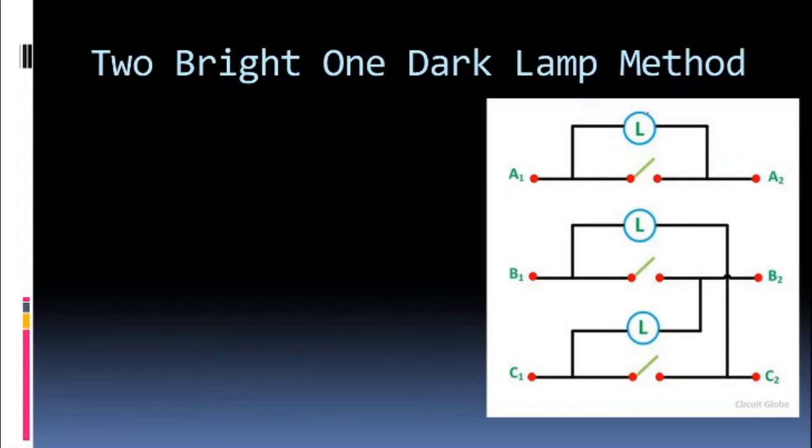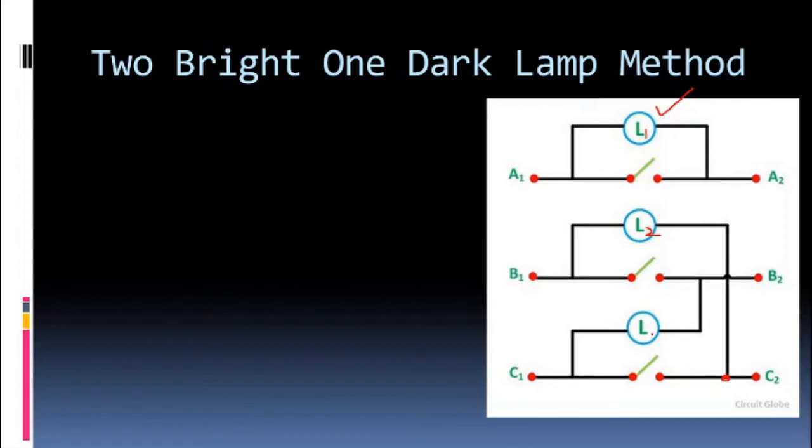This lamp is connected in the same phase. But these two lamps, which are between B1 and B2 and C1 and C2, are interchanged. So lamp 1 is connected properly in A phase, but lamp 2 is connected in such a way that its first terminal is connected to B1 and, instead of B2, it is connected to C2. See how it is connected.